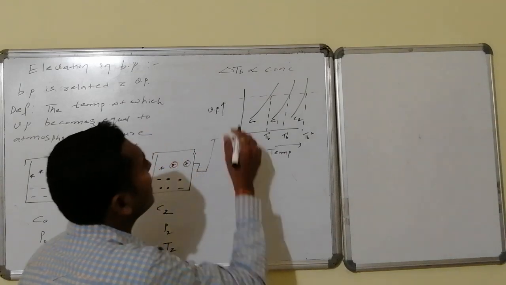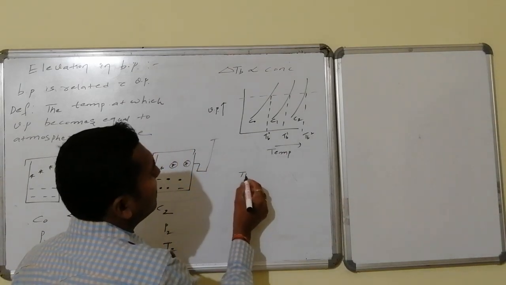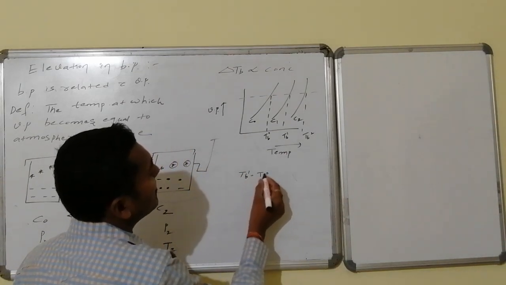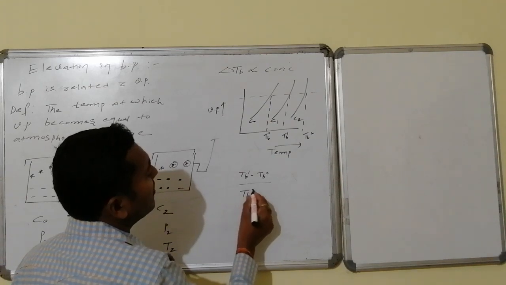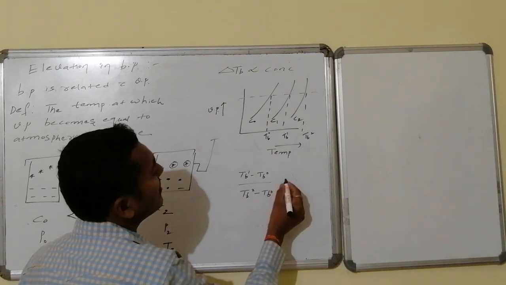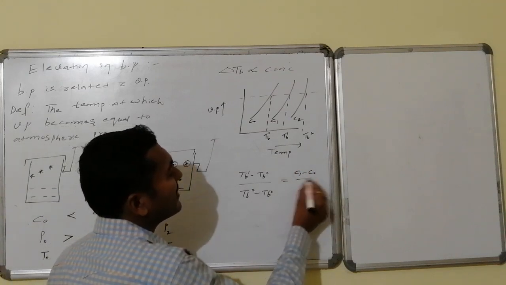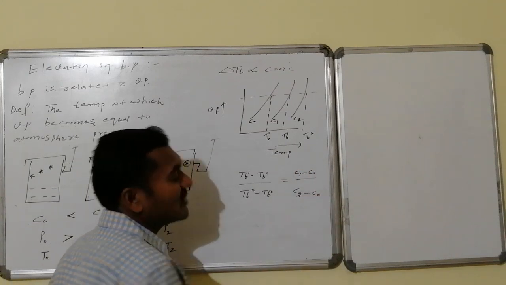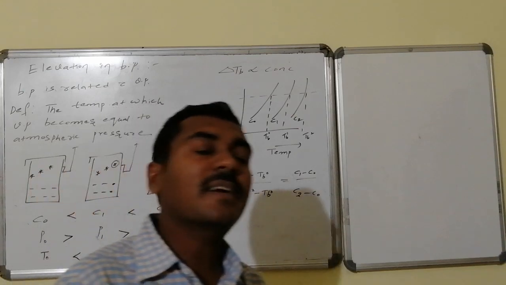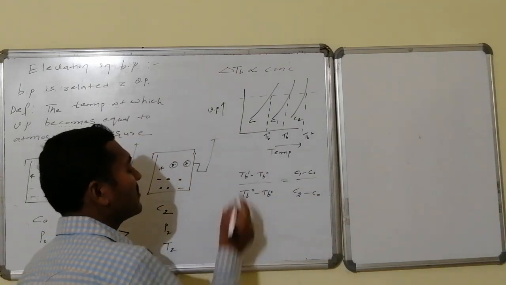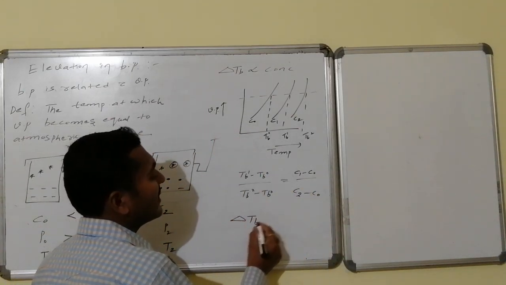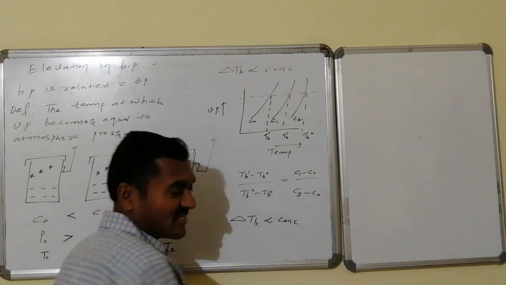If I rewrite the relation, that is (TB1 minus TB0) divided by (TB2 minus TB0) is equal to (C1 minus C0) by (C2 minus C0). This particular logical information can be represented with a simple logic, that is delta TB is proportional to concentration.